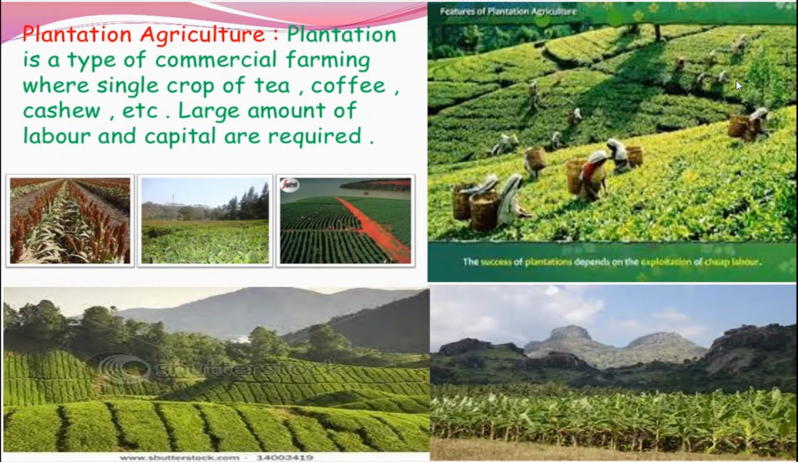Tea, immediately we remember Assam, isn't it? Assam means immediately we will remember tea. So tea in Assam and North Bengal. Coffee in Karnataka. Karnataka means immediately if we say coffee, that Kodagu region will come to our mind, isn't it? So coffee in Karnataka are some of the important plantation crops grown in these states. Okay, we will see the characteristics of plantation agriculture.